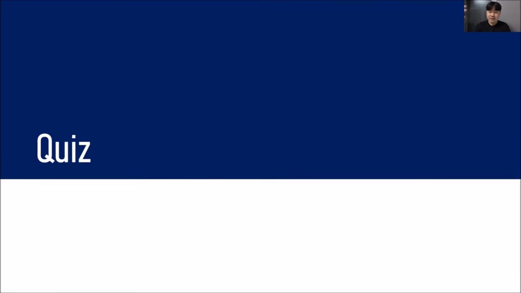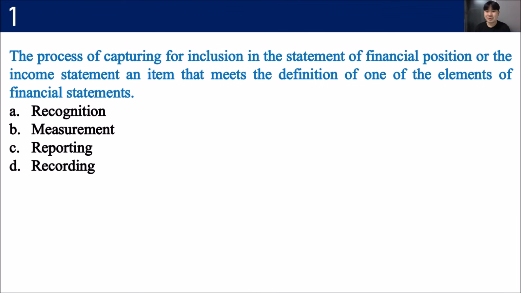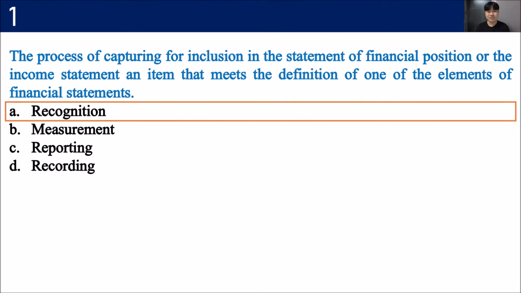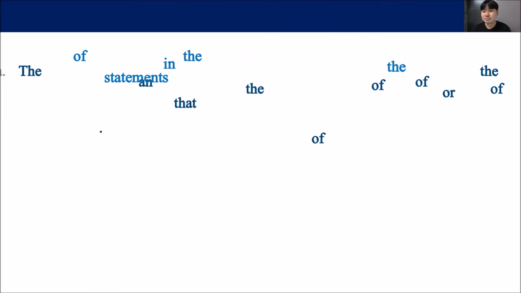And then for the chapters that we have discussed in this video, let's have a short quiz. Ganun po uli, 1 to 5. Question number 1. The process of capturing for inclusion in the statement of financial position or the income statement an item that meets the definition of one of the elements of financial statements. If you need more time, pause the video, then play it again when you're ready. The correct answer for this, terminology lang to, so it will be easy for you. This is recognition.